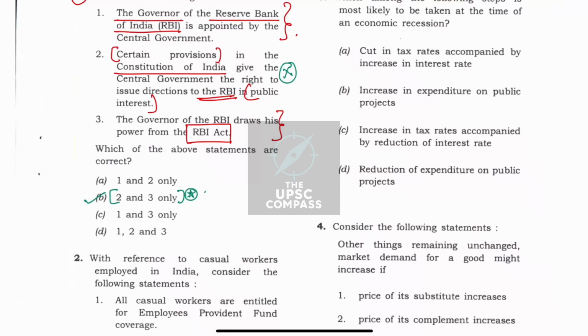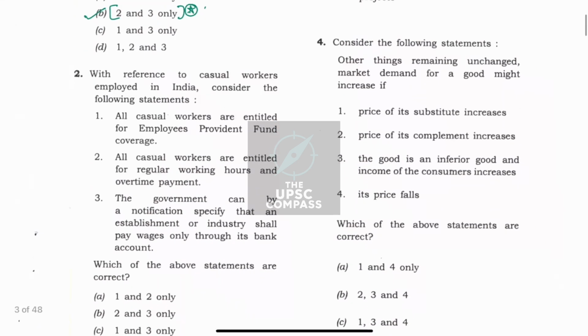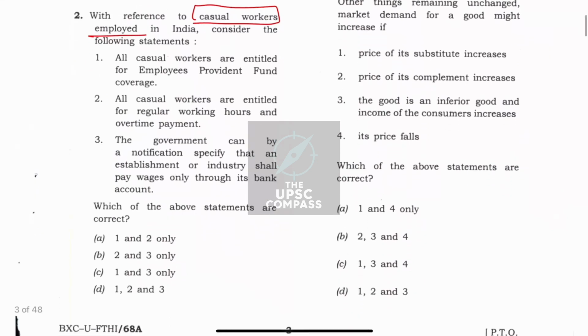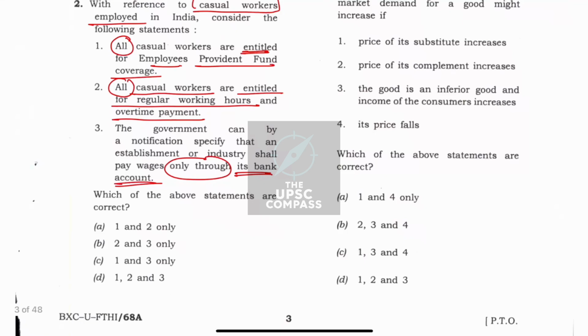Now, moving ahead with question number 2, with reference to casual workers employed in India, consider the following statements. First, all casual workers are entitled for employees provident fund coverage. Second, all casual workers are entitled for regular working hours and overtime payment. Third, the government can by a notification specify that an establishment or industry shall pay wages only through its bank account.